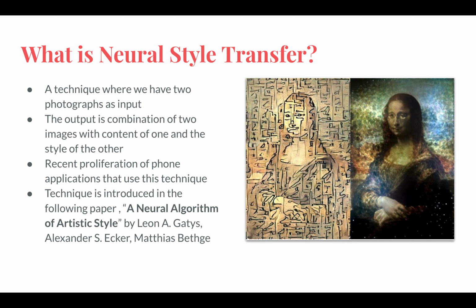On the internet, we see a lot of artworks created by neural networks. The method used to create these artworks is called neural style transfer. The output of neural style transfer is a combination of two images, with the content of one and the style of another. An example is shown here on the right. Recent phone applications that use this technique include Prisma.